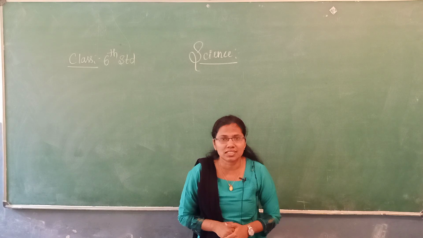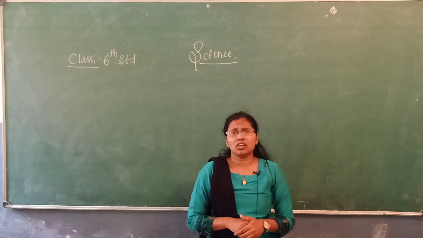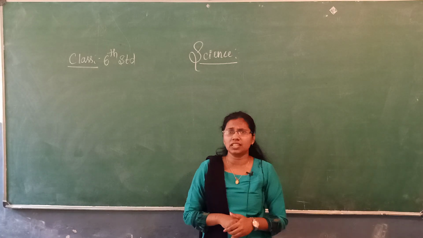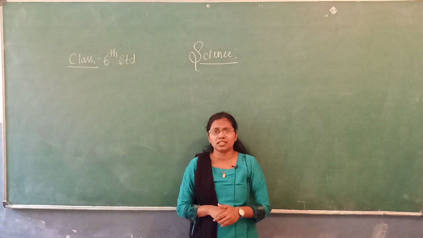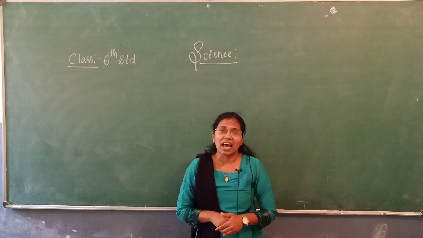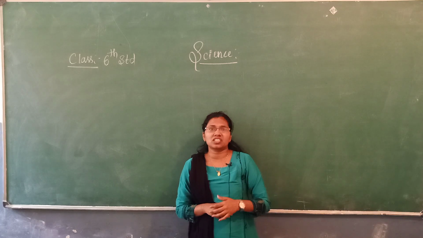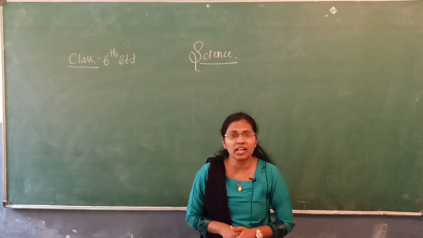So let us start the class with the previous knowledge that you have studied in the last classes, that is in 5th standard. Yes, in the last classes you have studied that there are three basic needs of human life.